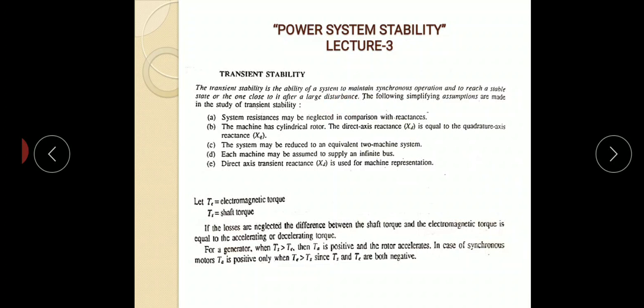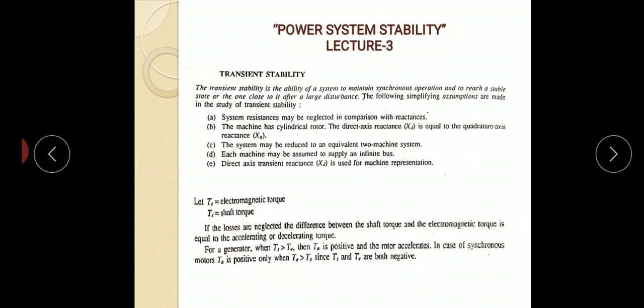Some assumptions are also made here. Number one, system resistance may be neglected in comparison with reactances. The machine has a cylindrical rotor. The direct axis synchronous reactance Xd is equal to the quadrature axis reactance Xq.